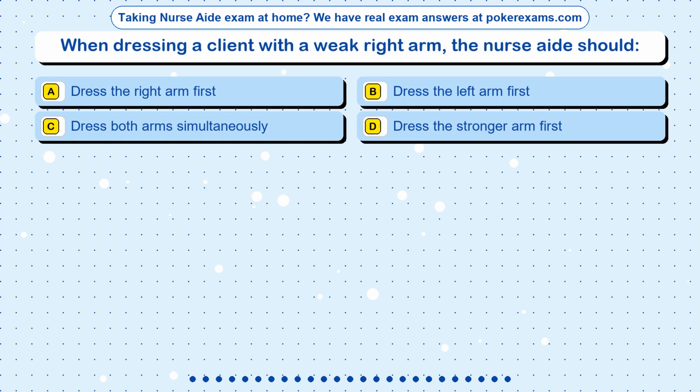Question 25. When dressing a client with a weak right arm, the nurse aide should: Option A, dress the right arm first. Option B, dress the left arm first. Option C, dress both arms simultaneously. Option D, dress the stronger arm first.